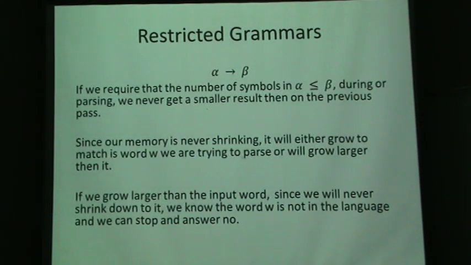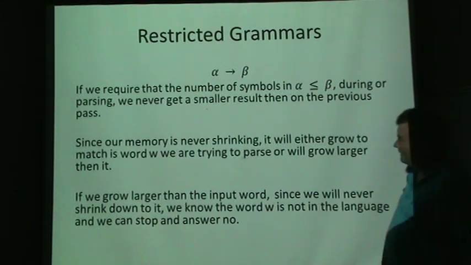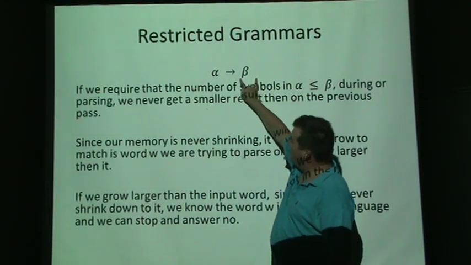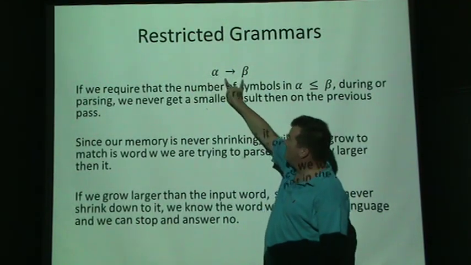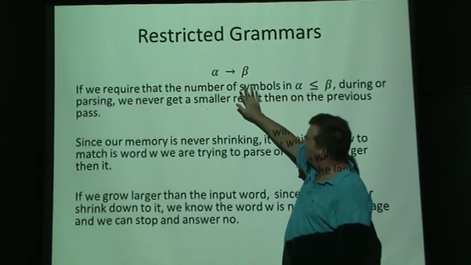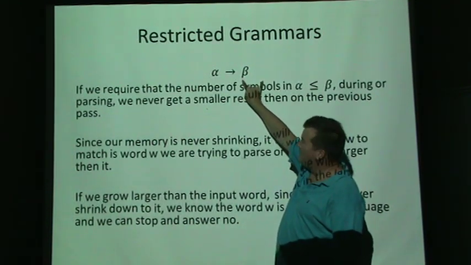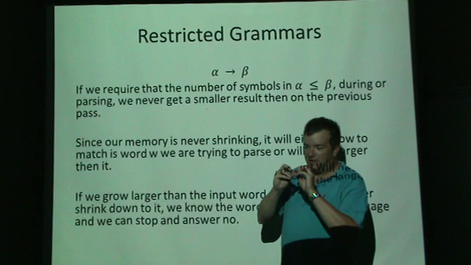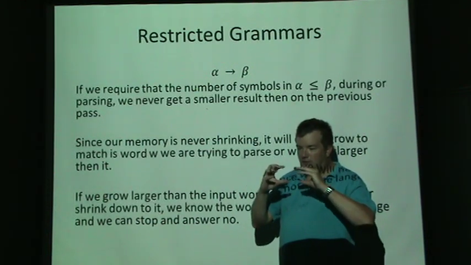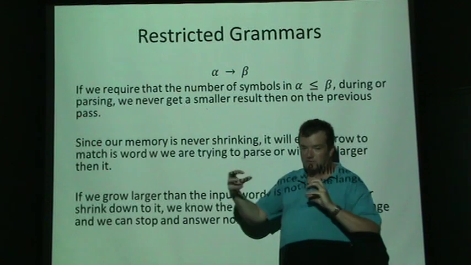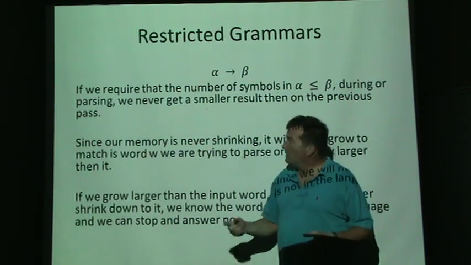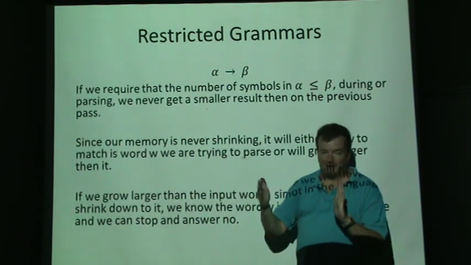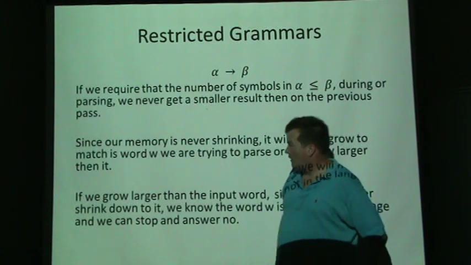So that was just a side thing I wanted to throw in, because this is all going to come together. In all of our productions, suppose what's on this side, a bunch of symbols here, becomes a bunch of symbols here. If we make a rule that the beta side is as big or bigger than this side, then as we take a word as input and parse it, the symbols will get bigger and bigger, and eventually the size will equal the input word and we can stop. Or if we produced a word bigger than our input symbols, then we know we'll never shrink down and match the input, so we can answer no.